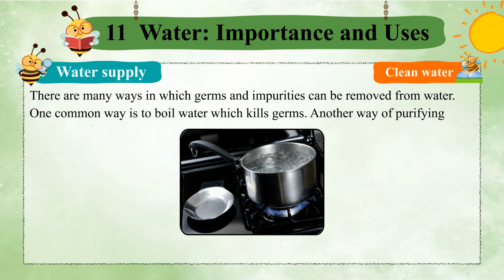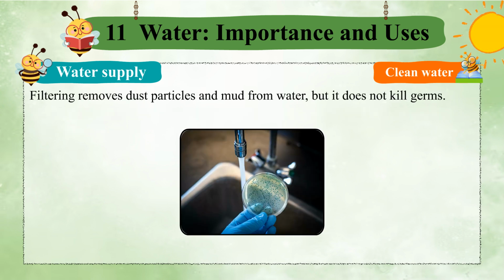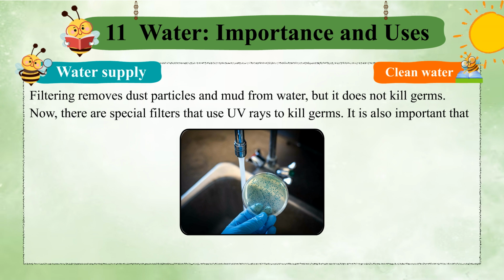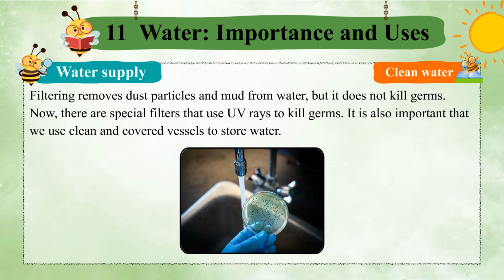Another way of purifying water is to filter it. Filtering removes dust particles and mud from water, but it does not kill germs. Now, there are special filters that use UV rays to kill germs. It is also important that we use clean and covered vessels to store water.